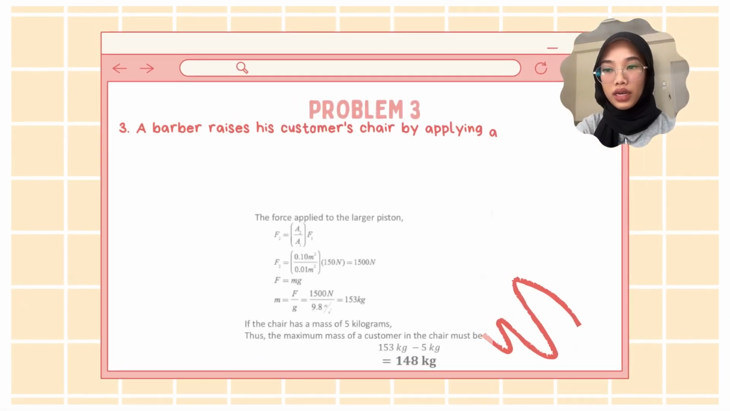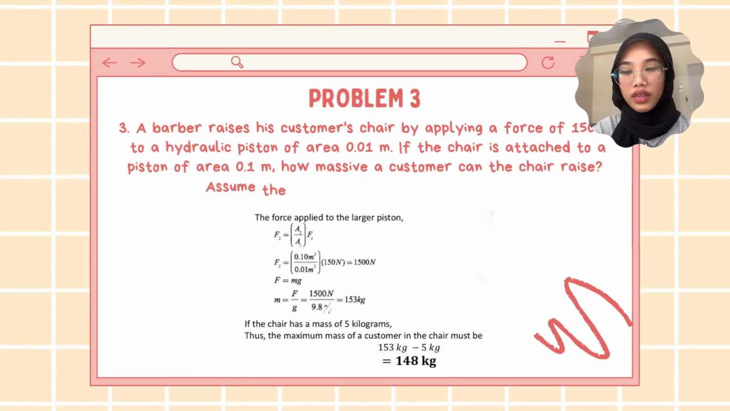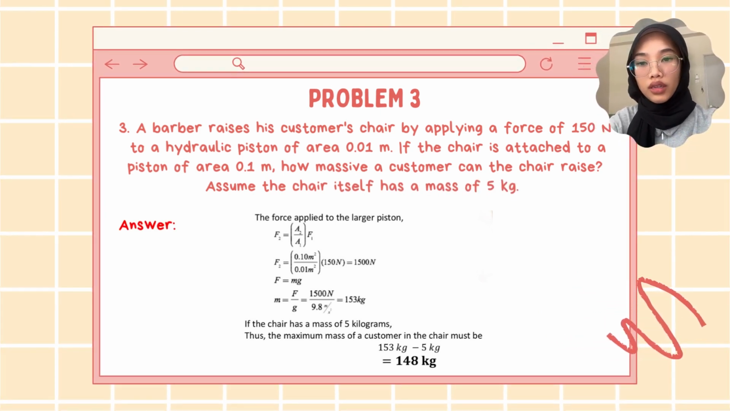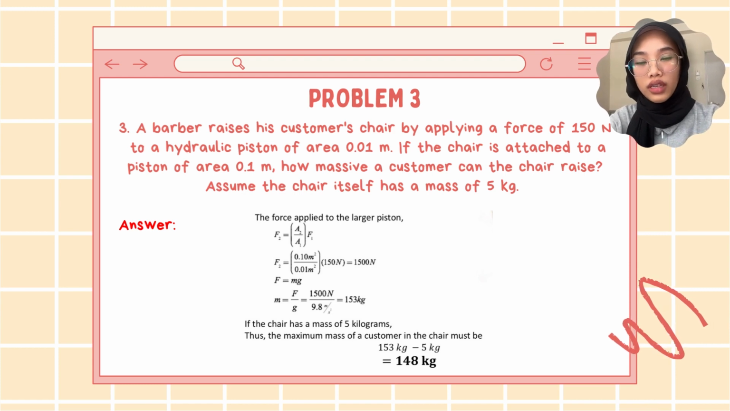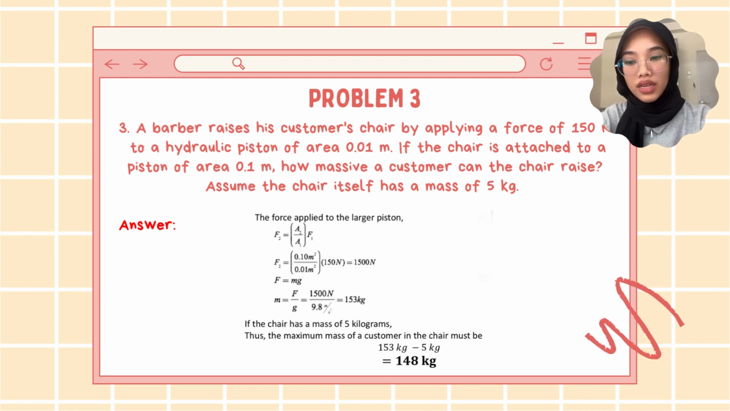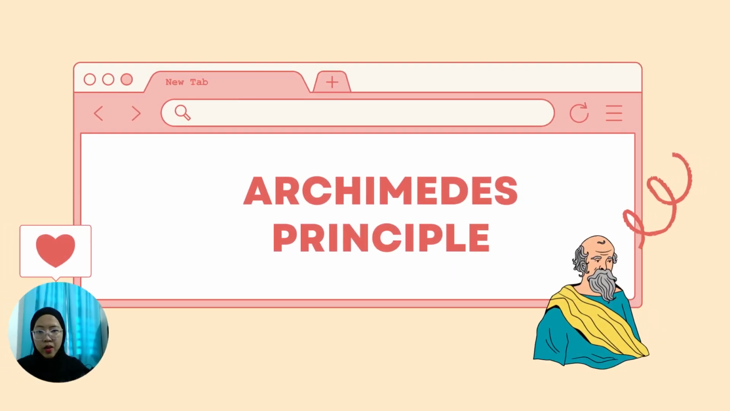Problem 3. A barber raises his customer's chair by applying a force of 150 Newton to a hydraulic piston of area 0.01 m². If the chair is attached to a piston of area 0.1 m², how massive a customer can the chair raise? Assume the chair itself has a mass of 5 kilograms. If the chair has a mass of 5 kilograms, thus the maximum mass of a customer in the chair must be 148 kilograms. Next, we will learn about Archimedes principle.